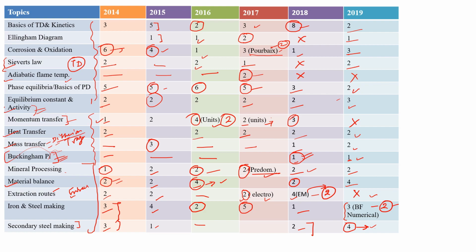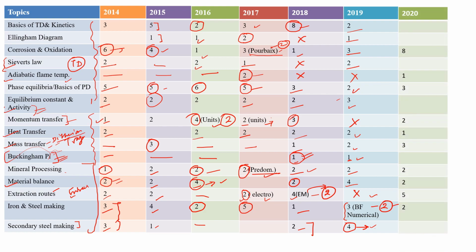So in 2020, we will see there were no questions from basic thermodynamics and Ellingham diagram. The 8 marks question was from corrosion and oxidation. Okay, so that was related to the parabolic rate law and the corrosion and oxidation laws. Basically, adiabatic flame temperature was of 1 mark, so you can say after 3 years you get 2 marks, after 2 years you get 1 mark. So this year maybe they ask the questions.